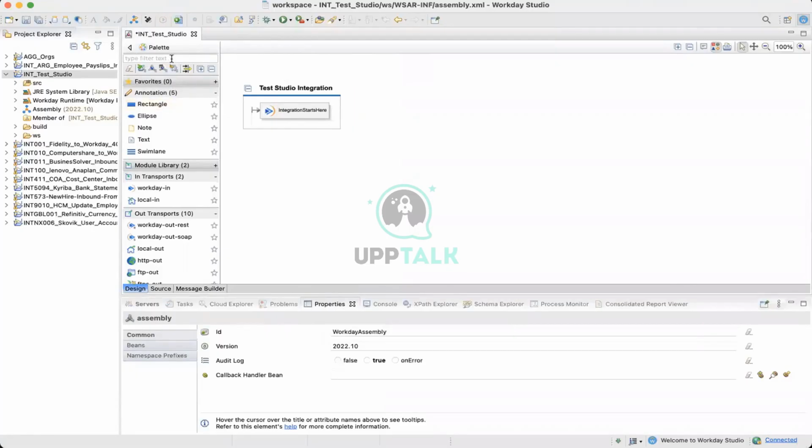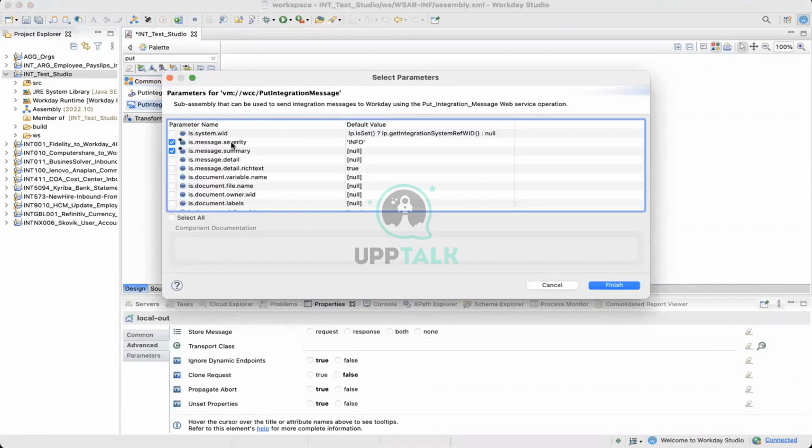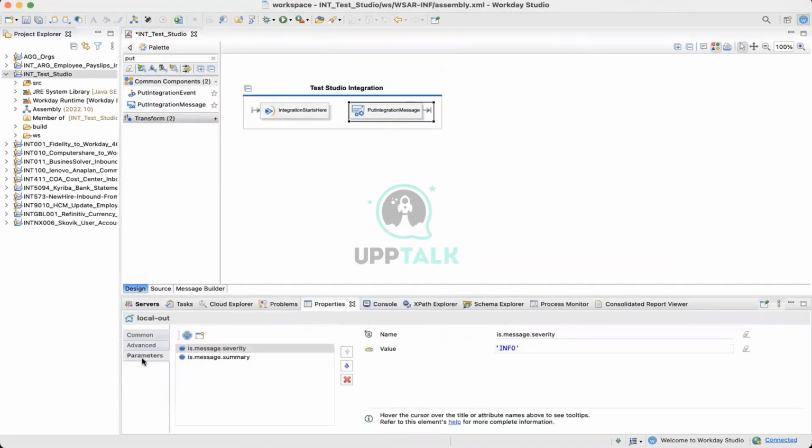And then there is another component which you need to remember, this put integration message. When you drag and drop this one, it by default selects severity and summary. You just have to click on finish and then on the properties of this one, you see message severity as info and summary as whatever message you want. Put integration message is used to show a message on the integration event.